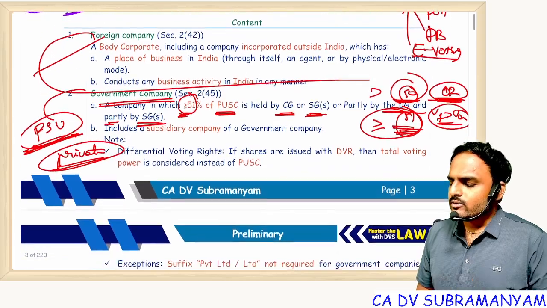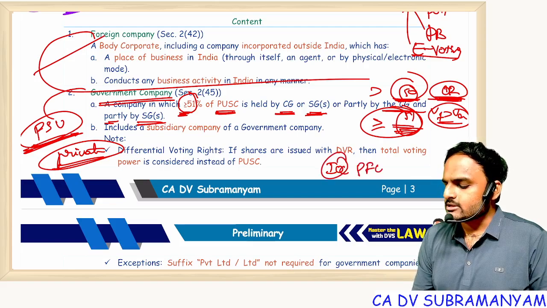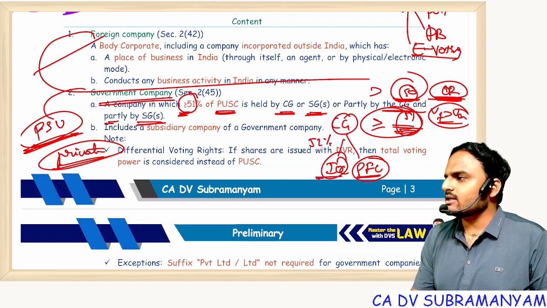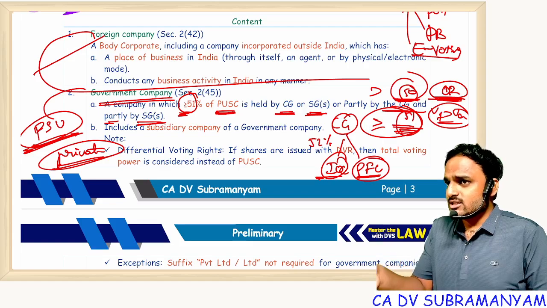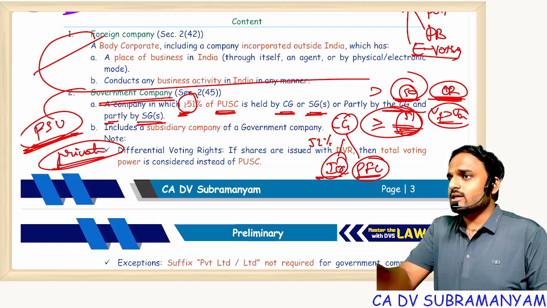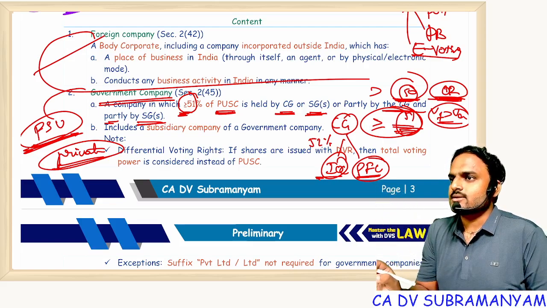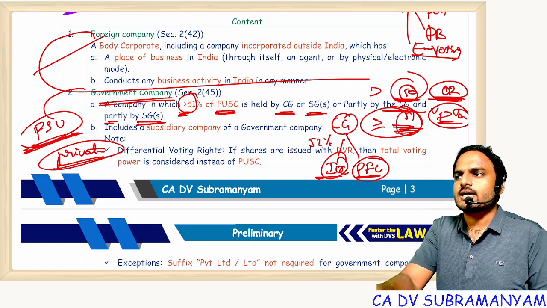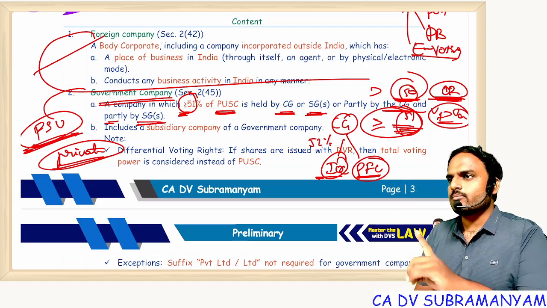Next. Now my doubt is, central government holding, suppose if you take Indian Oil Corporation or if you take Power Finance Corporation, central government is holding 52% of paid up share capital in PFC as well as IOC. Central government holding shares means shares are held by Modi ji or shares are held by Amit Shah ji. Then who is holding shares? Government is not a body corporate. Every 5 years elections come, before elections government gets dissolved. So government is not a body corporate. Body corporate should have a separate legal entity character and perpetual succession character. But whereas government every 5 years, death, rebirth. So government is not a body corporate.